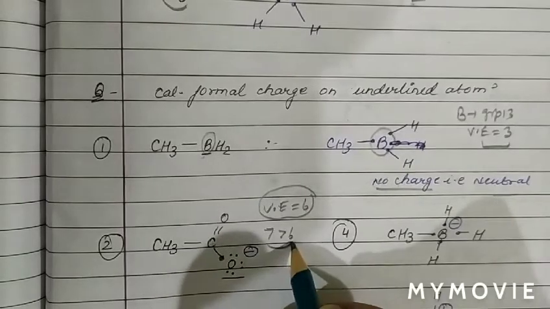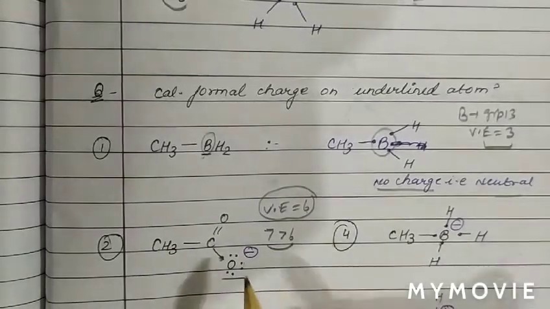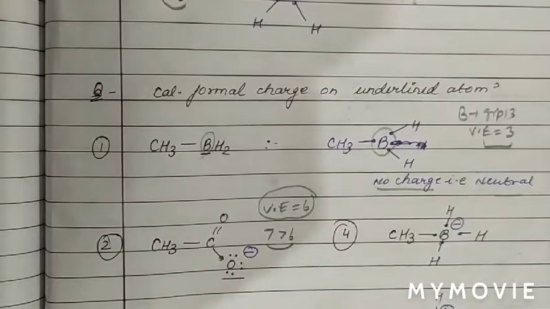So 7 is more than 6 by 1, therefore 1 unit of negative charge. So formal charge on this oxygen atom is -1.